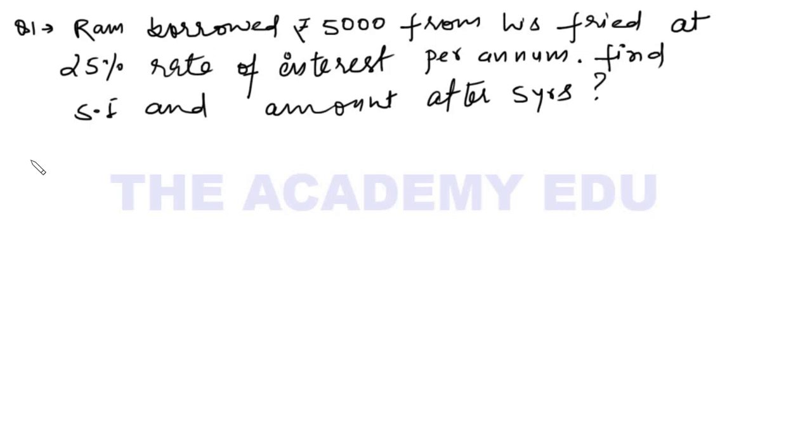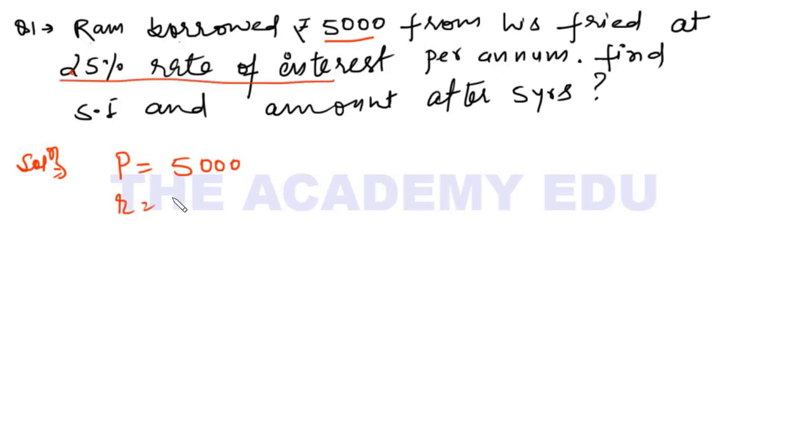Now we have to solve it. So let's see the solution. Always read the question once, take the information from it and solve your question. You don't need to read the question again and again. If you read the question again and again, it will kill your time. So see, I am reading it. Ram borrowed rupees, so borrowed money is principal. Principal is 5,000 from his friend at 25% rate of interest.